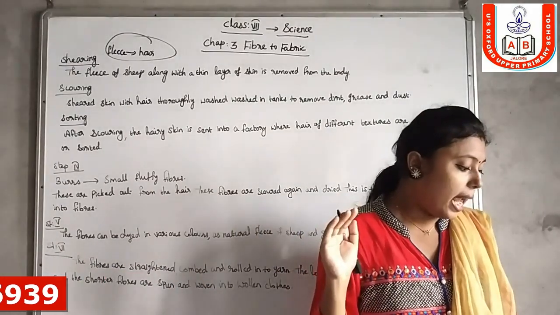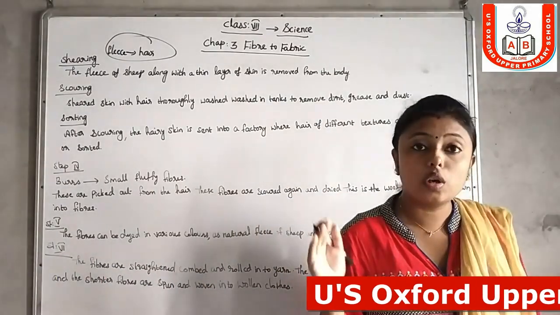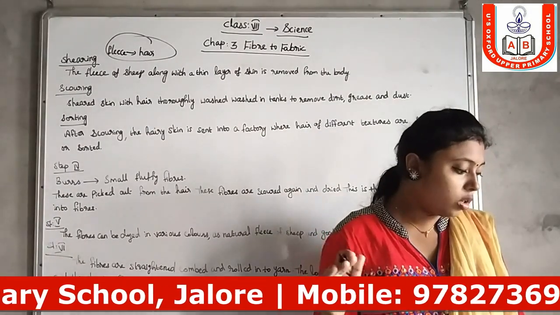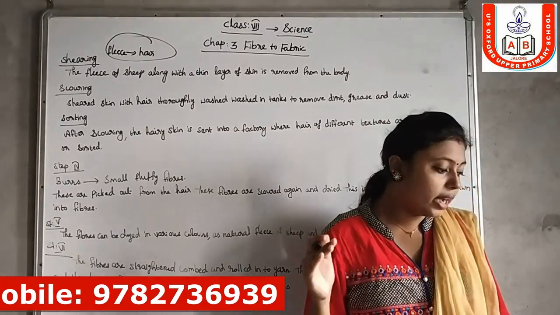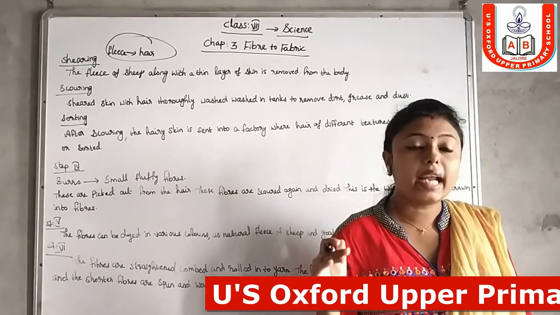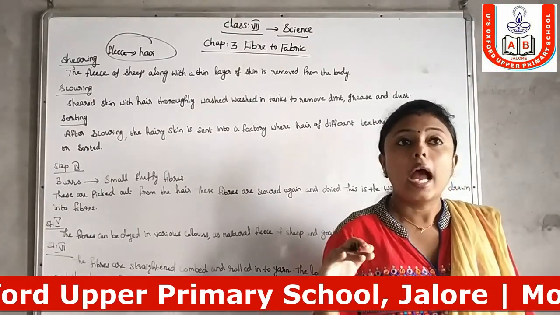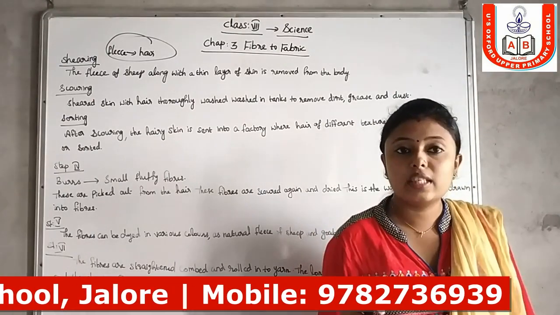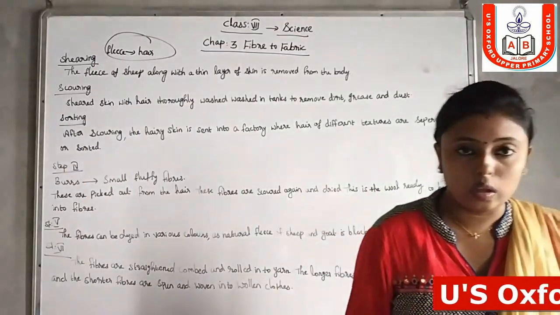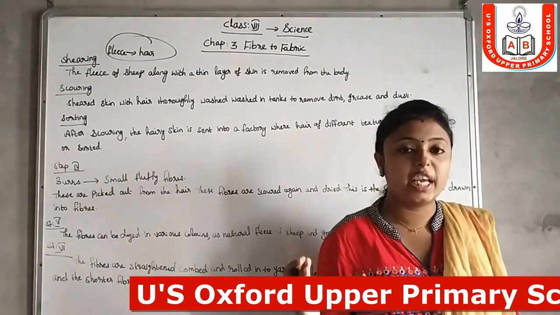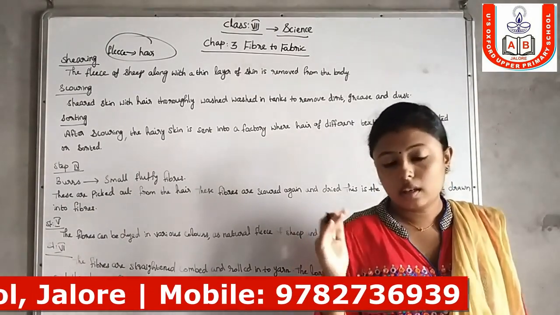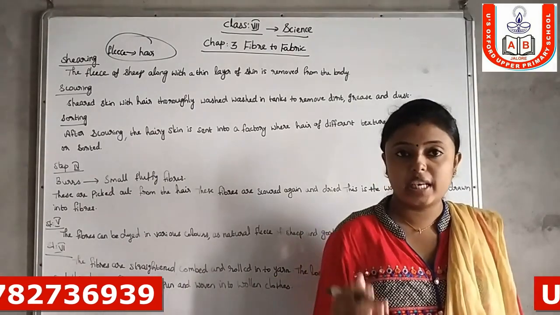The fur or hair on the body of camels is also used to make woolen clothes. Llama and alpaca found in South America also yield wool. So these are the main animals that give us wool. First of all, sheep. Sheep is the main source of wool in India. Mainly, we are getting wool from sheep.